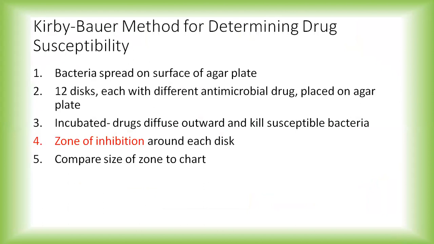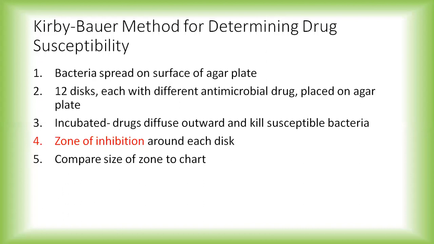In order to check the susceptibility to a particular antibiotic, the Kirby-Bauer method is used. You might have performed this practical in your microbiology lab. It is a simple method: bacteria is spread on the surface of an agar plate, and 12 discs, each with a different antimicrobial drug, are placed on the plate. When incubated, the drugs diffuse outward and kill susceptible bacteria.